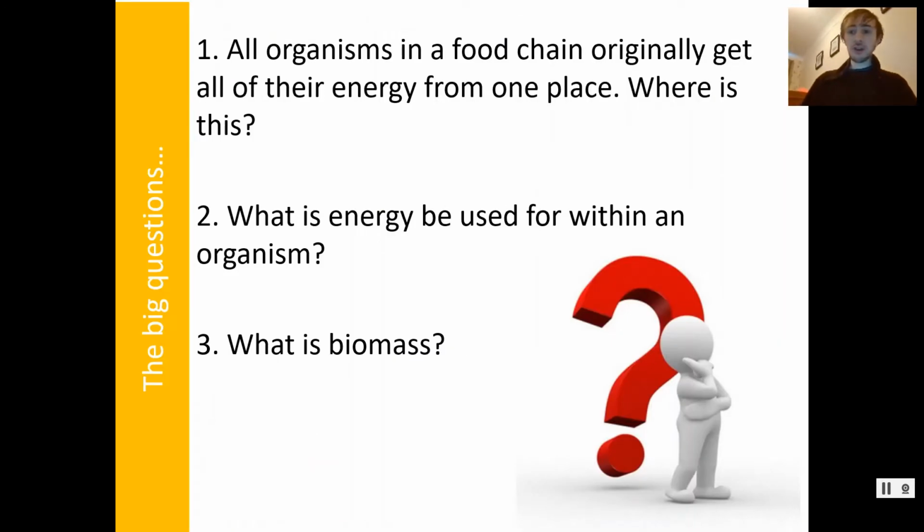Right, 3 questions here. All organisms in a food chain originally get all their energy from one place. Where is this, etc.? Can you please pause me and do these 3 questions? Not full sentences, just the answers.